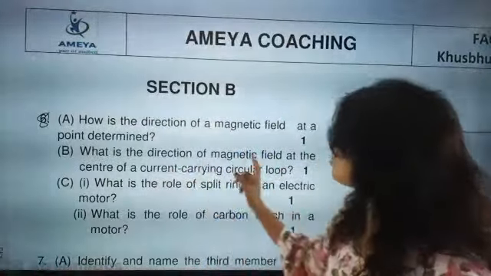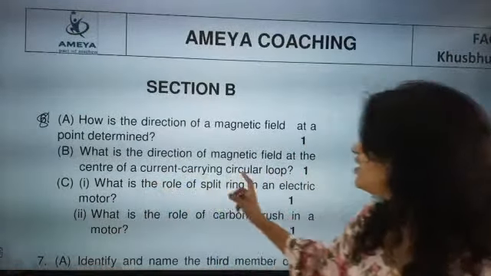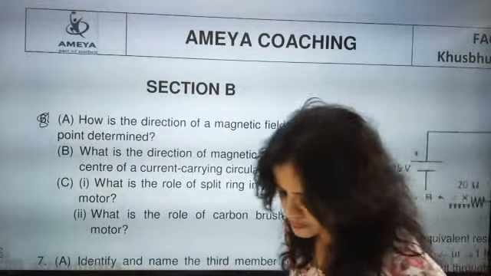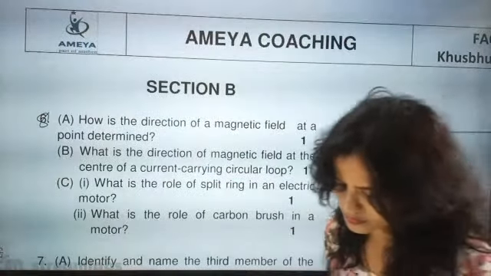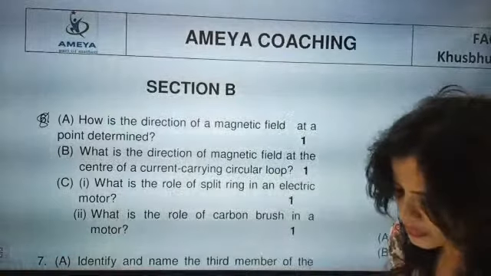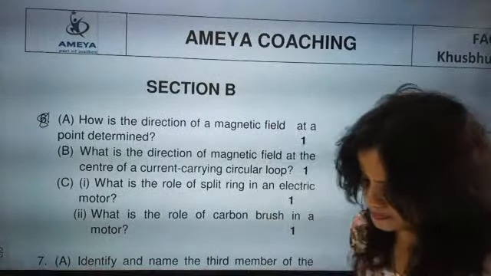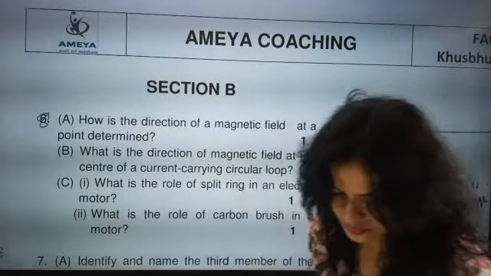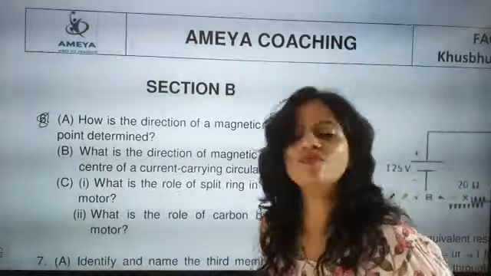Now, what is the direction of the magnetic field at the center of a current carrying circular loop? Yes, a one mark question.